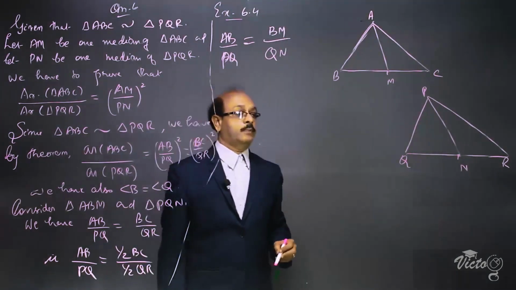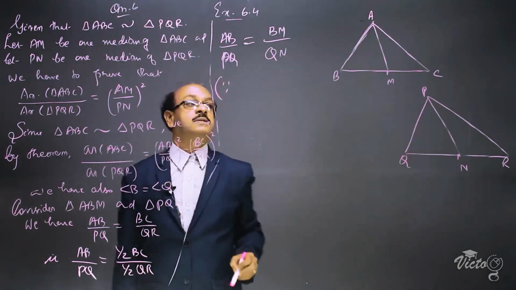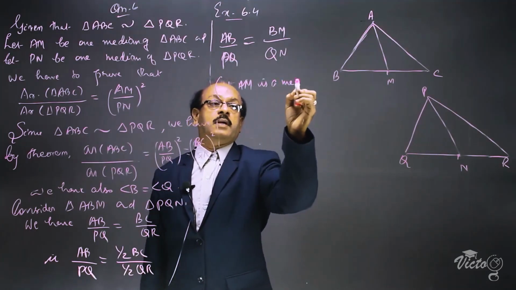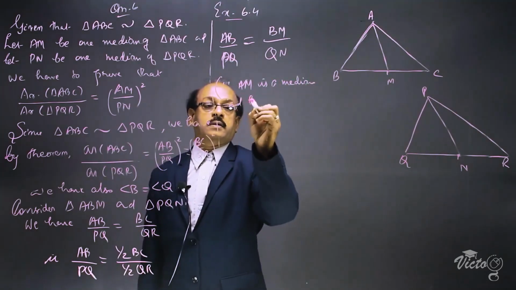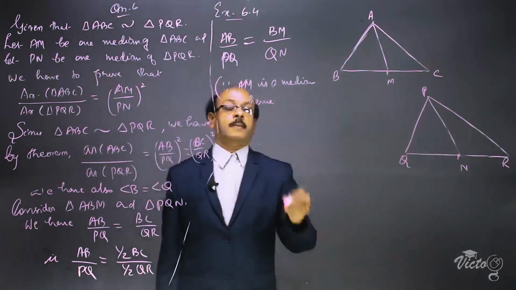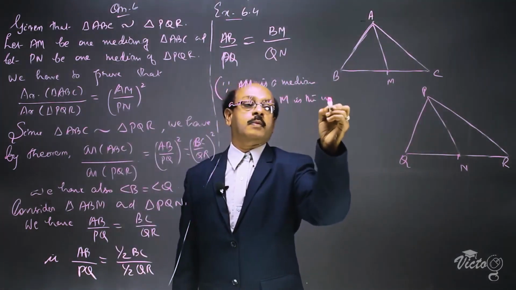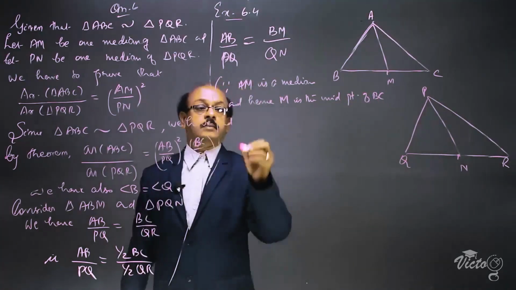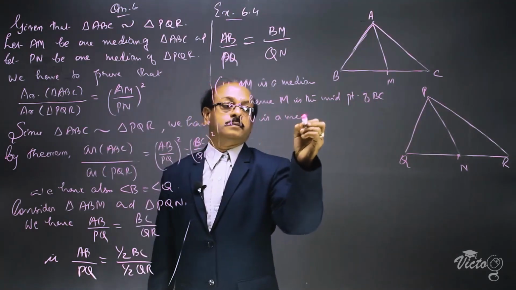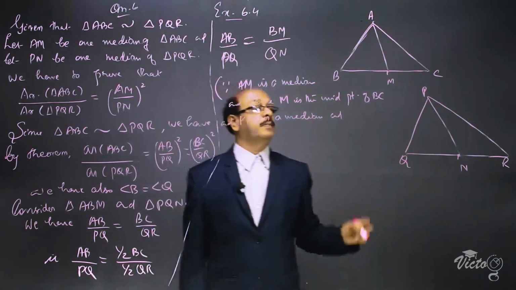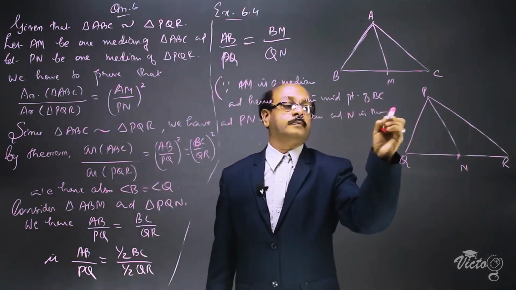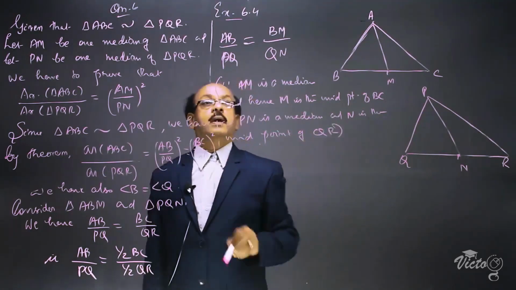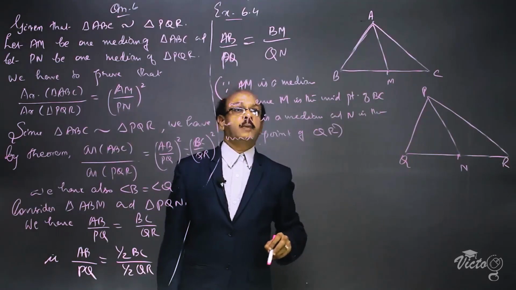The reason is AM is a median and hence M is the midpoint of BC, and PN is a median and N is the midpoint of QR. This is the reason. That means AB by PQ is equal to BM by QN.